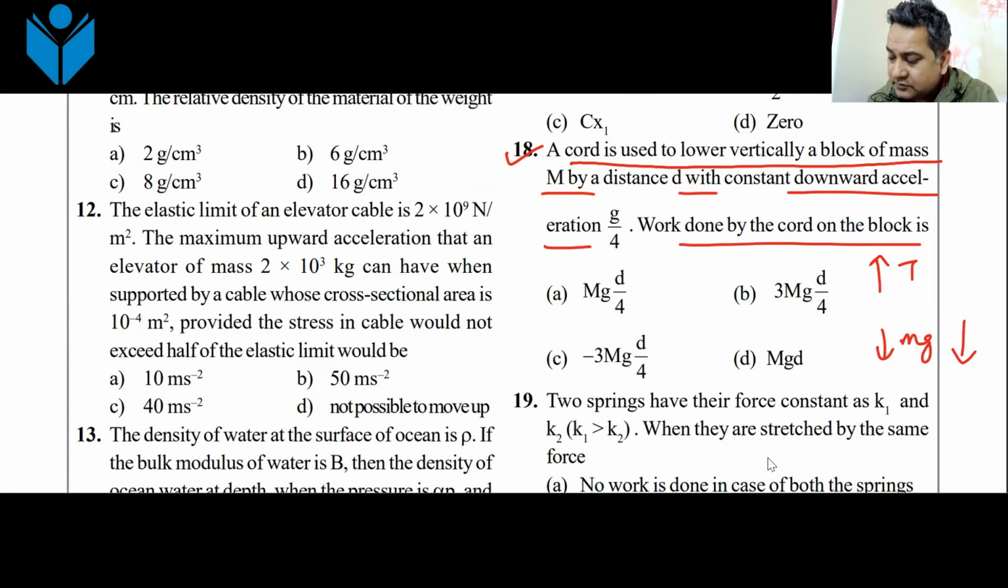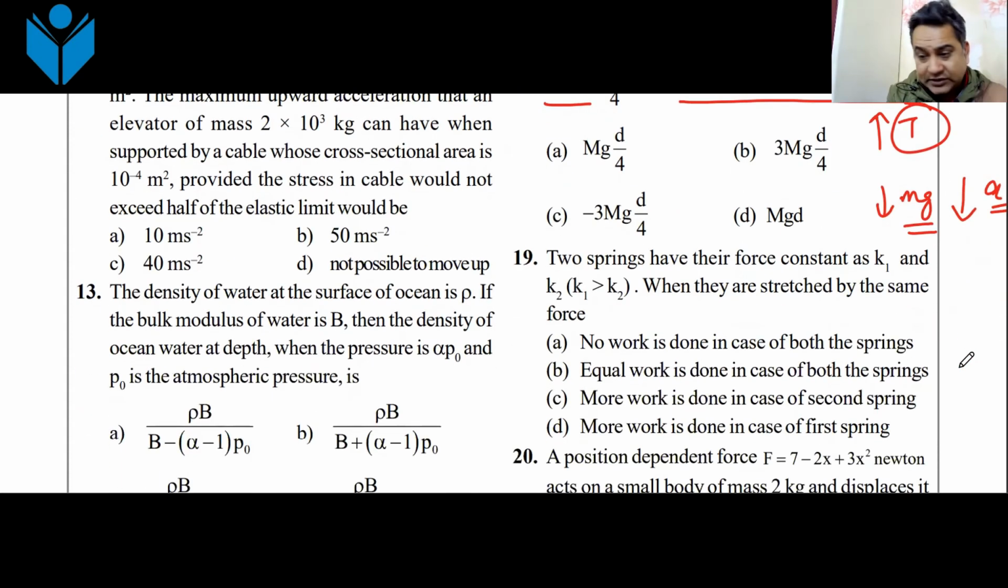From there, acceleration is given to you. You know the weight. You have to find the tension. Once you know the tension, that is the force applied by the rope on the block. Tension is constant, multiplied by the displacement, and you will get the work done. Do you understand this straight away? Very simple. You just have to find tension. So this was a question which had Newton's laws of motion as well as work, power, energy.